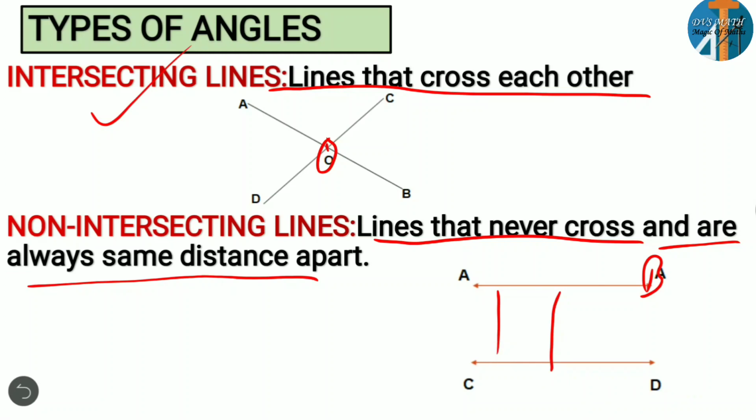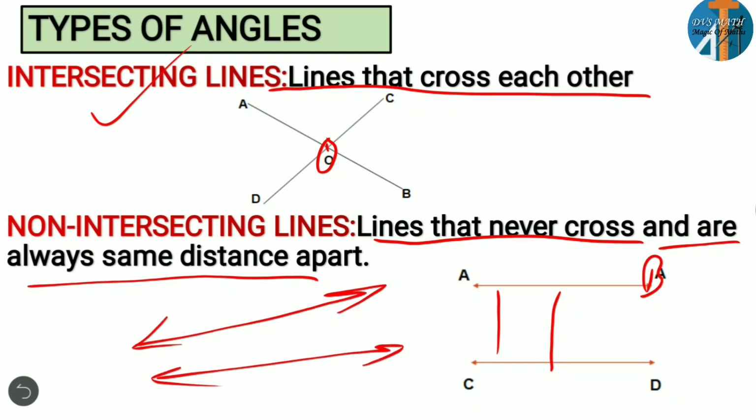Why, ma'am, do we have to have a common distance? What happens if it is a non-common distance? For example, if you consider like this, here they don't have a common distance, right? You have different distances. So if you extend the lines, as you all know, definitely they will meet at one point. If they are meeting at one point, it becomes intersecting lines. So here, why are we calling them non-intersecting? Because they will not cross each other and are always the same distance apart. That means they are parallel lines.